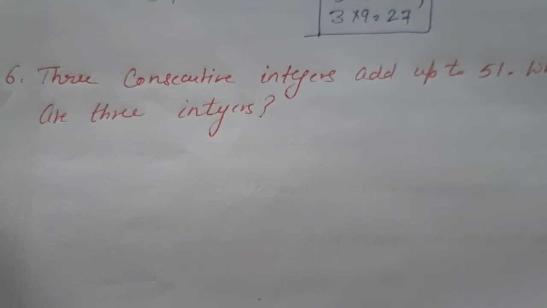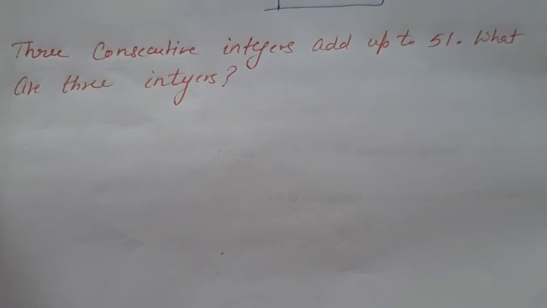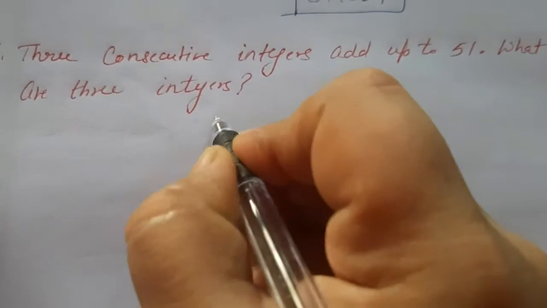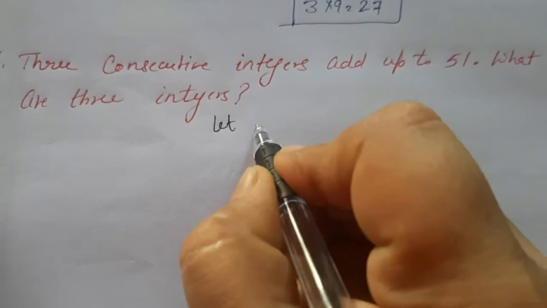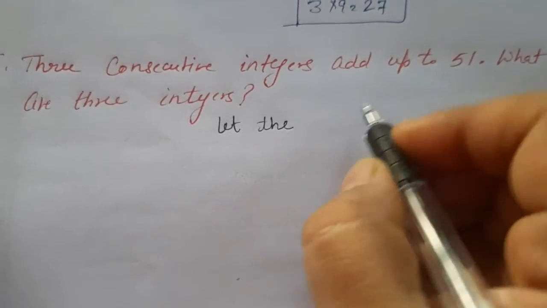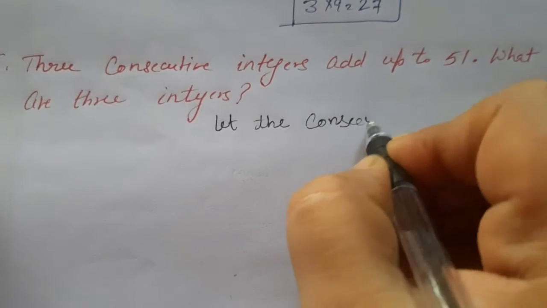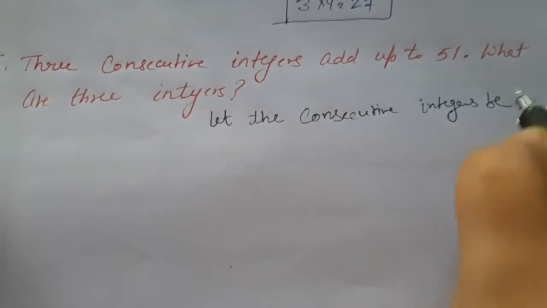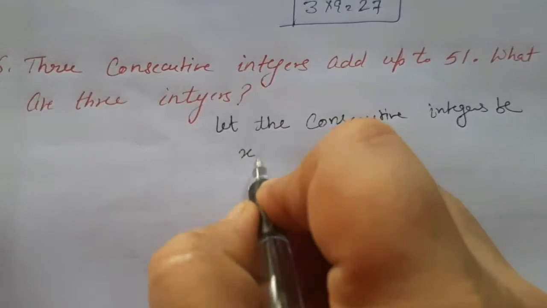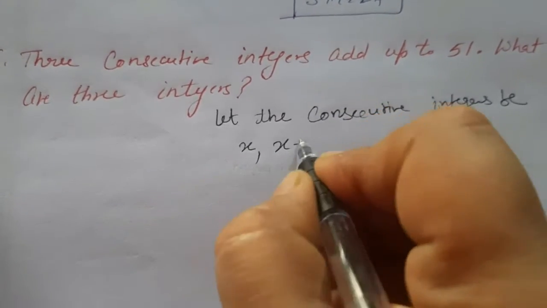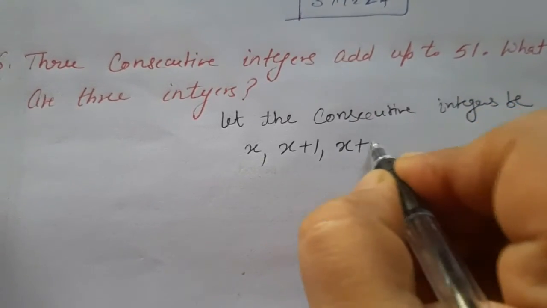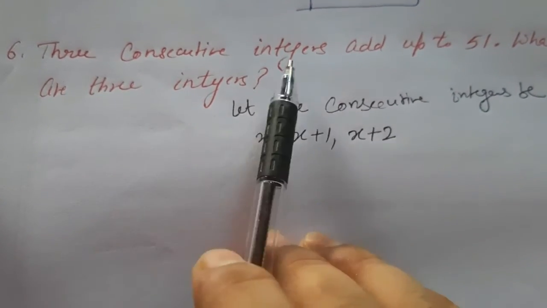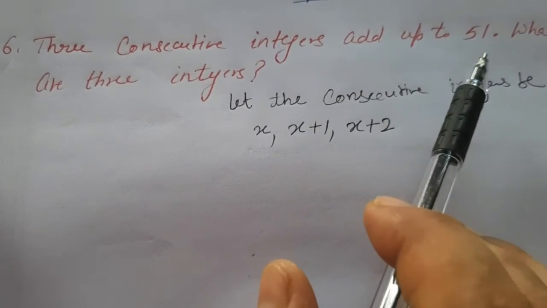Question number 6: 3 consecutive integers add up to 51. What are the integers? So first of all, let the consecutive integers be, consecutive means first will be, let us take x, next will be x plus 1 and next will be x plus 2. Now they are giving the condition: 3 consecutive integers add up to 51.